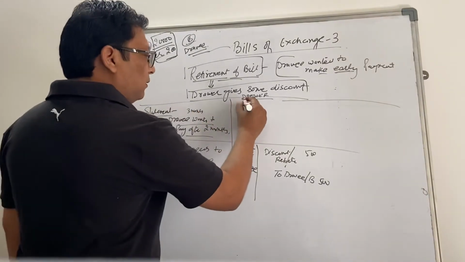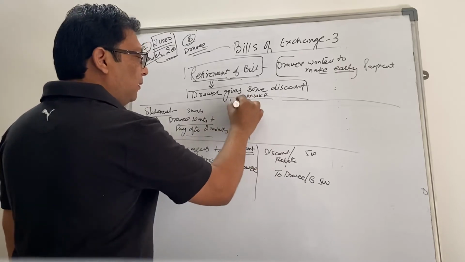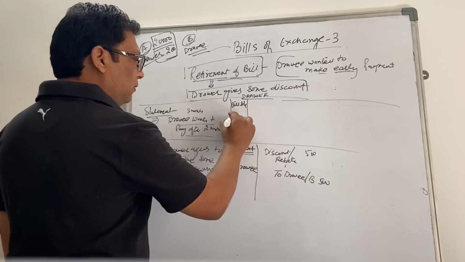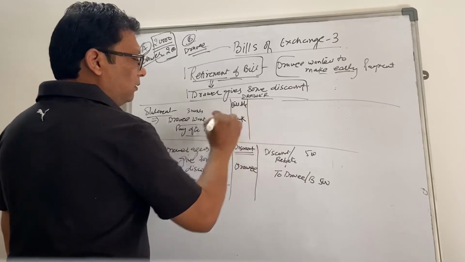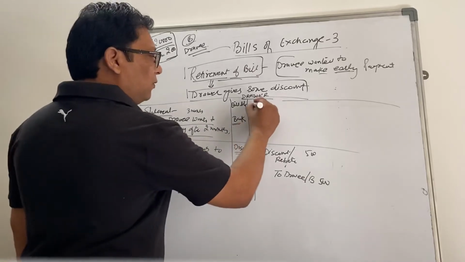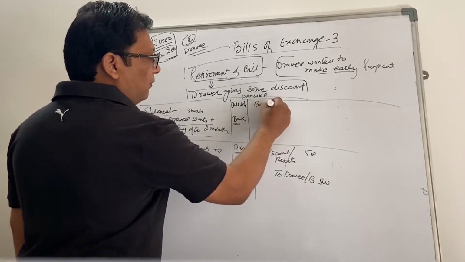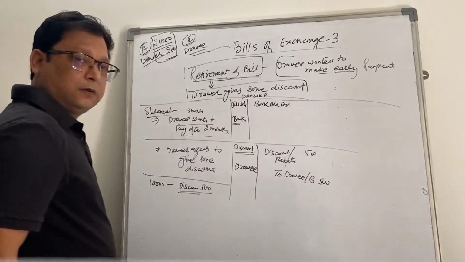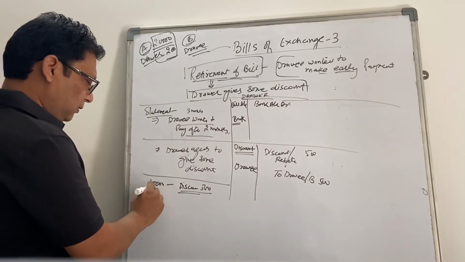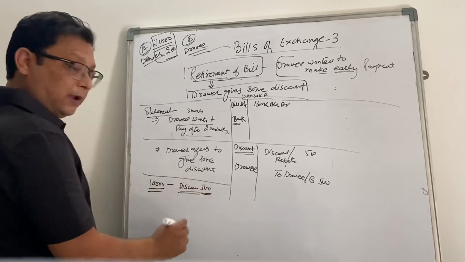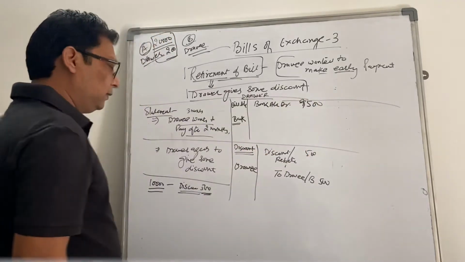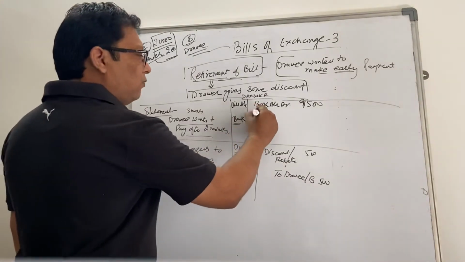So two accounts are impacted, the bill, and since you are receiving the payment, the bank account. Bank account debit. How much will you get? 10,000 minus 500, 9,500. The 500 is discount.